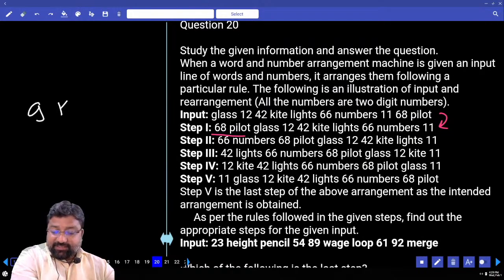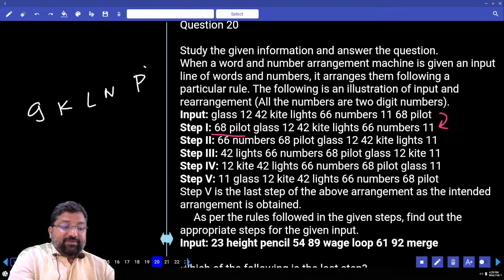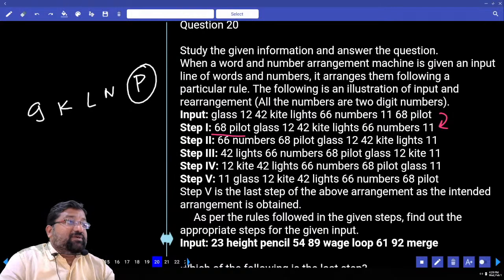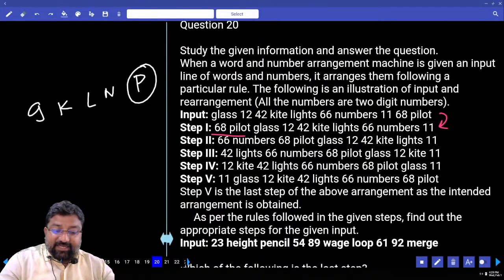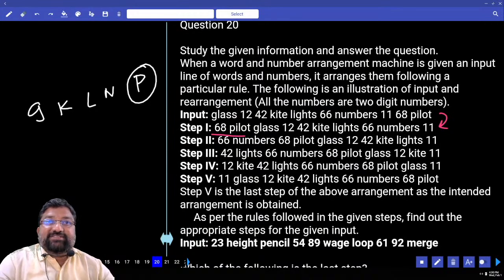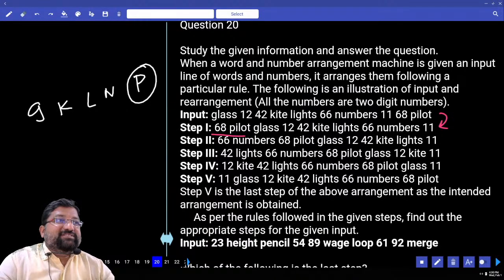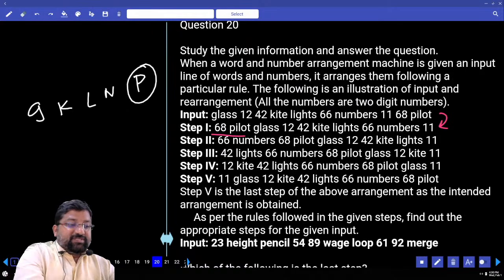G, తర్వాత K, L, N, P. What did he choose first? P. And he is going in reverse alphabetical order. And the number with pilot is 68. 68 is the highest number. So what is the logic?